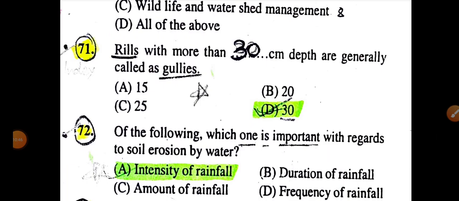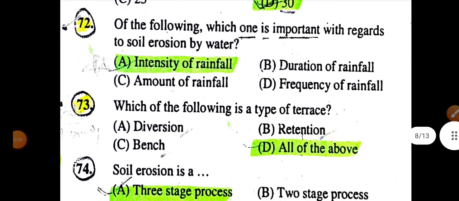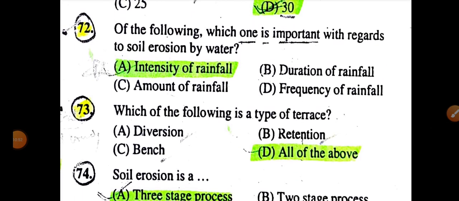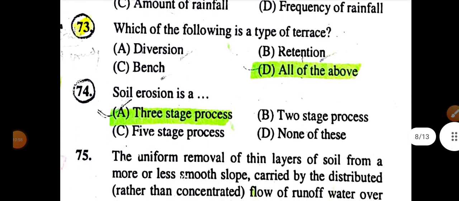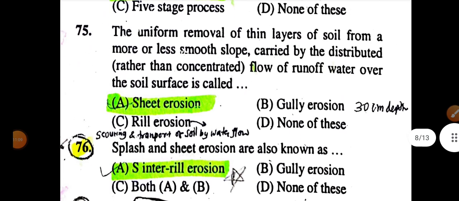Rills with more than 30 cm depth are generally called gullies. Of the following, the important factor with regard to soil erosion by water is intensity of rainfall. Which of the following is a type of terrace? All of the above. Diversion, bench and retention are types of terrace. Soil erosion is a 3-stage process.